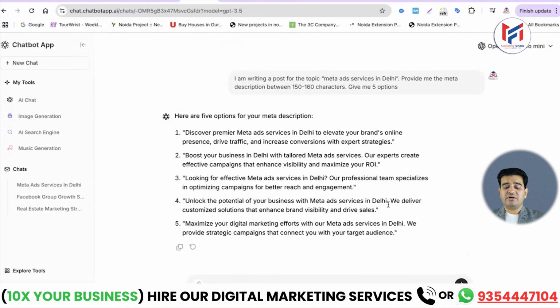So now it has quickly given 5 options. Let's see them. Discover premier meta ad service in Delhi to elevate your brand, boost your business online. So it has given 5 options for the meta description. Whichever I find better, I'll use. If I need to make changes, then I'll do it quickly.